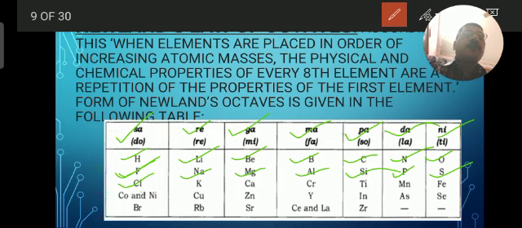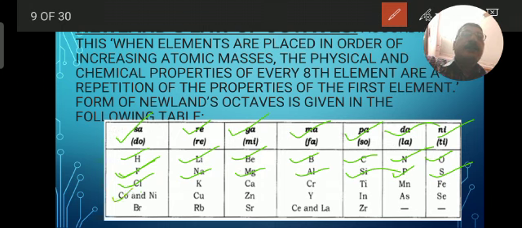Starting from sa, re, ga, ma, pa, dha, ni, sha, again when we come to sa, repetition of the same note takes place. Eight notes are repeated again and again. Similarly here, the eighth element shows the same kind of chemical properties as the first element.